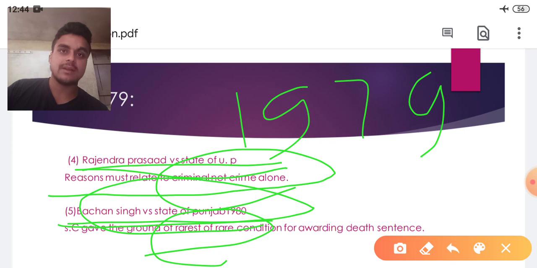If I discuss the rarest of the rare condition now, this lecture will go long. So I will sum up here, and in the next video I will discuss what the rarest of the rare condition is. In the present time, it has become very unsettled what the parameters are by which it will be judged that a case is the rarest of the rare. In this case, the Supreme Court gave some grounds on which it will be judged whether it is the rarest of the rare or not, but it is still an unsettled thing. So in the next video I will discuss the rarest of the rare condition in which the death punishment may be awarded to any convict.